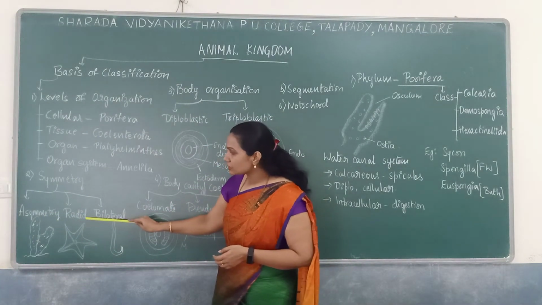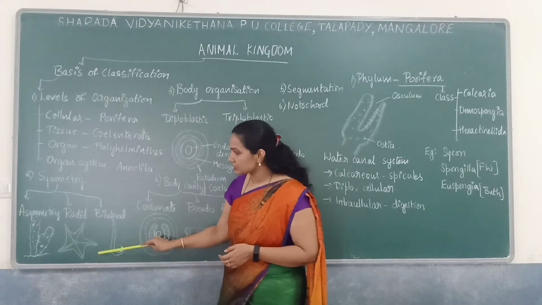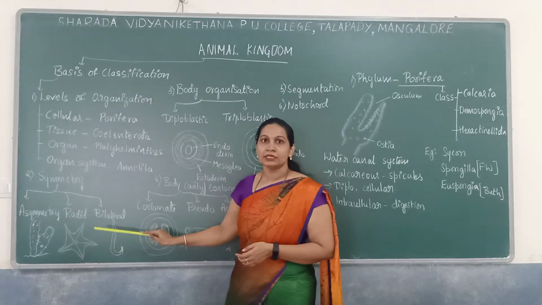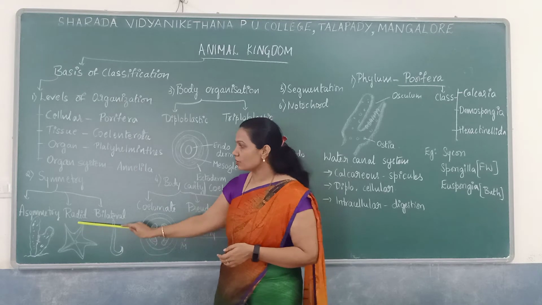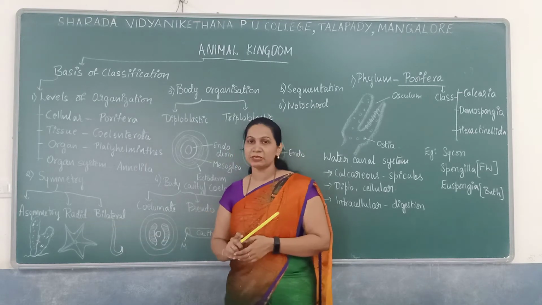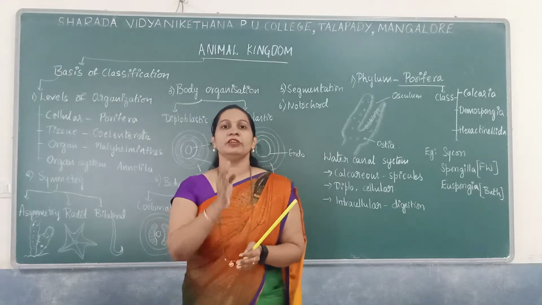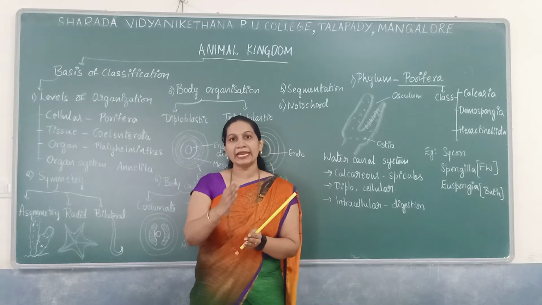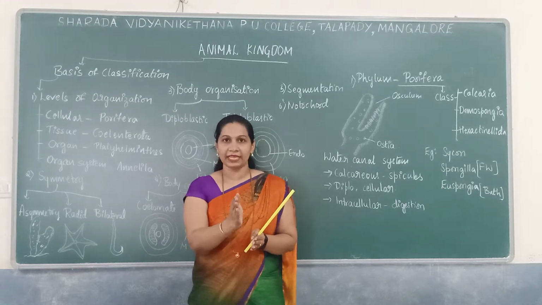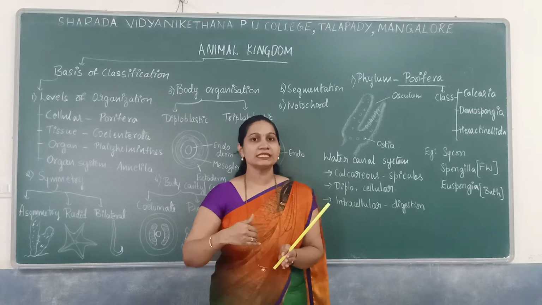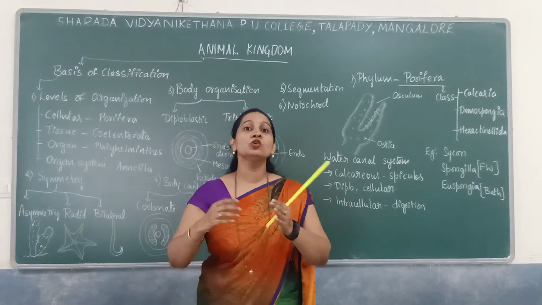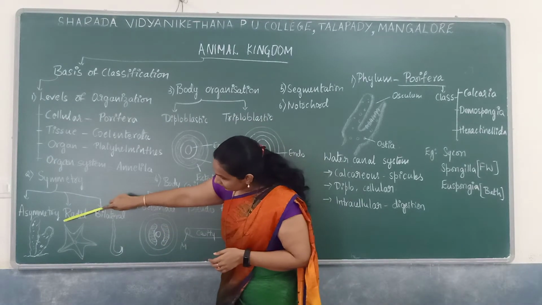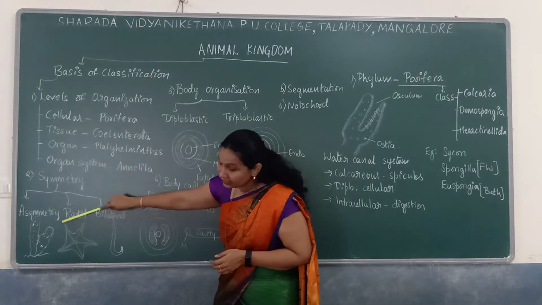Next is radial symmetry. I have drawn a starfish here. Members of Coelenterata also have radial symmetry. Radial symmetry means that if we divide an organism in any plane, as long as the line passes through the central axis, we will get two equal halves.